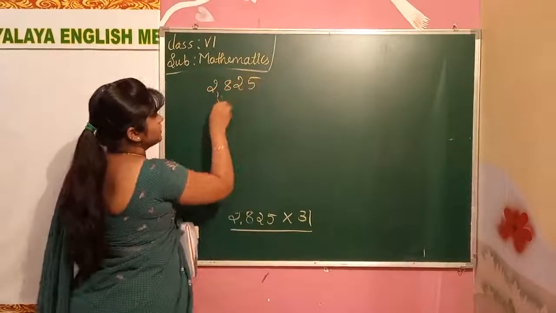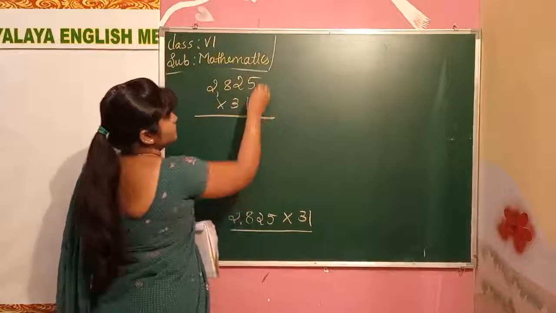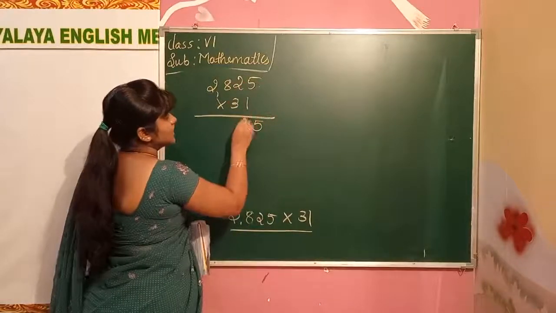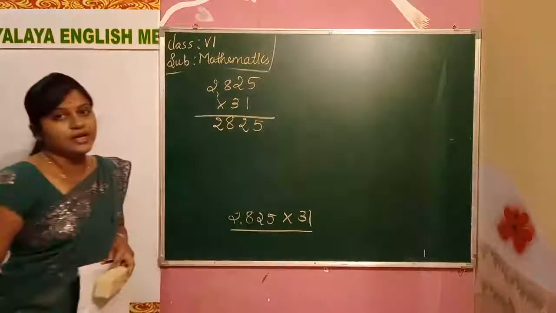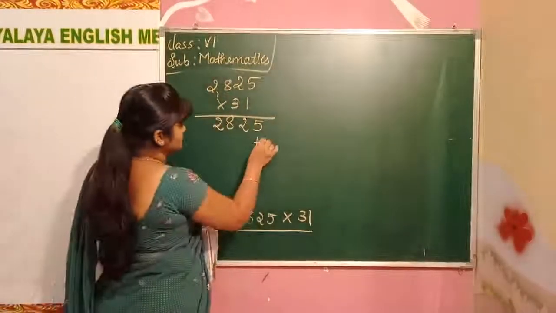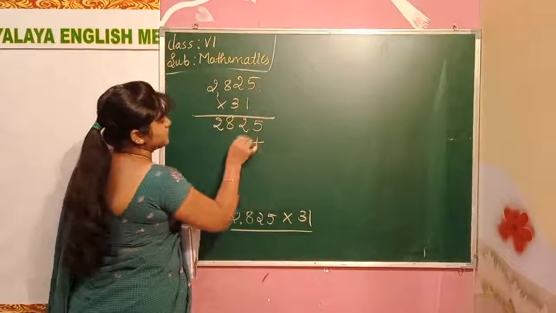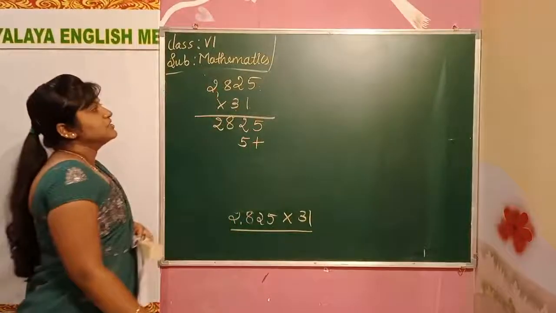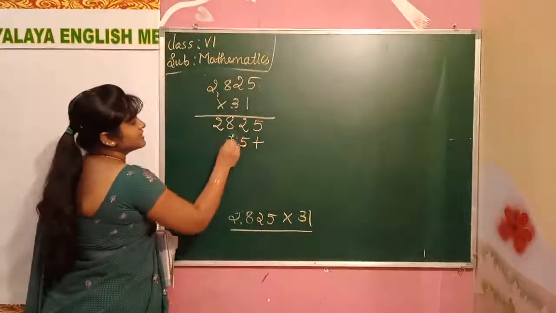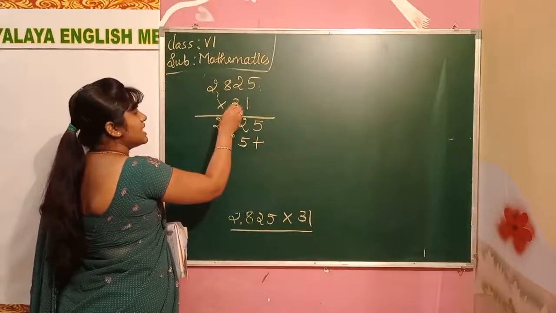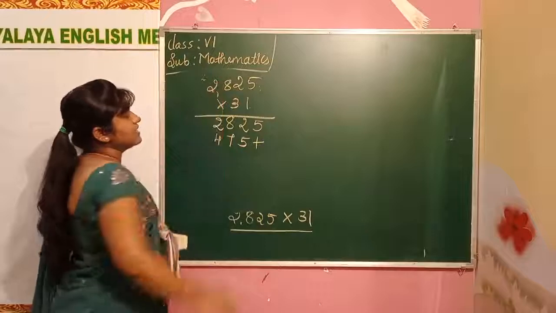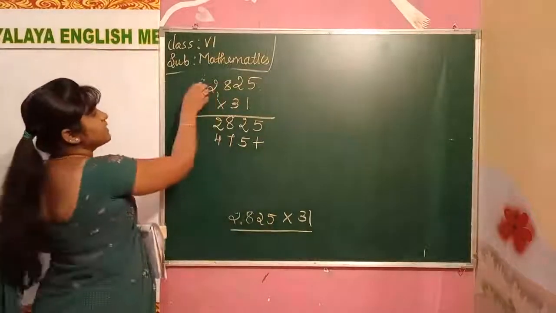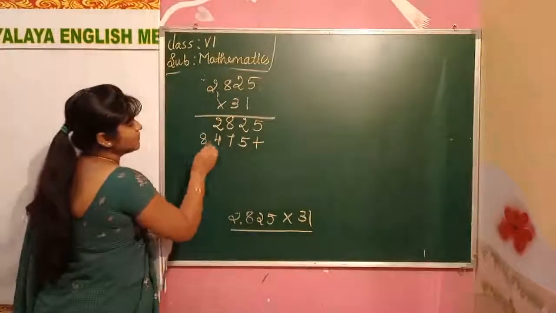2825 into 31. 1 5s are 5, 1 2s are 2, 1 8s are 8, 1 2s are 2. Multiplication you all know now. 3 5s are 15, 1 will be carry here. 3 2s are 6, 1 carry 7. 3 8s are 24, 2 will be carry here. 3 2s are 6 again plus 2, 6 plus 2 will be 8.